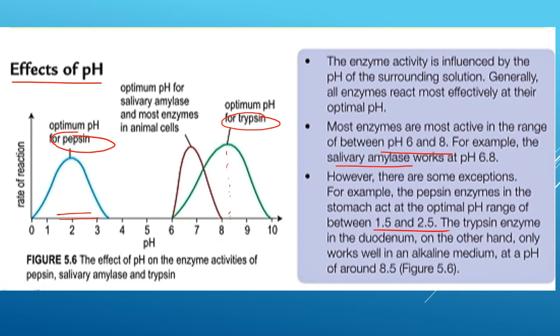Itu trypsin. Kalau pepsin ini dia di stomach, dia suka yang acidic punya pH. Okay, tapi kebiasaannya enzyme 6 to 8 lah. For example, salivary amylase dia punya optimum pH adalah 6 to 8. Alright?